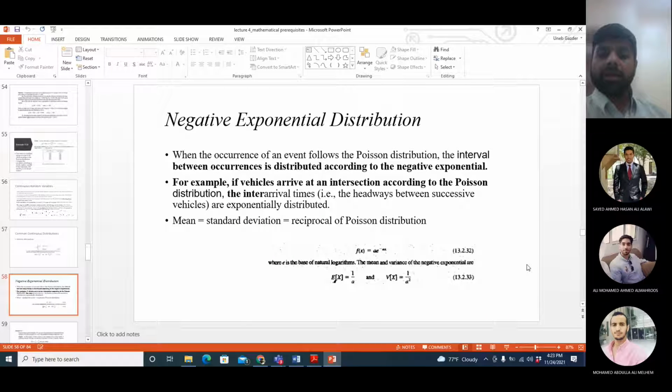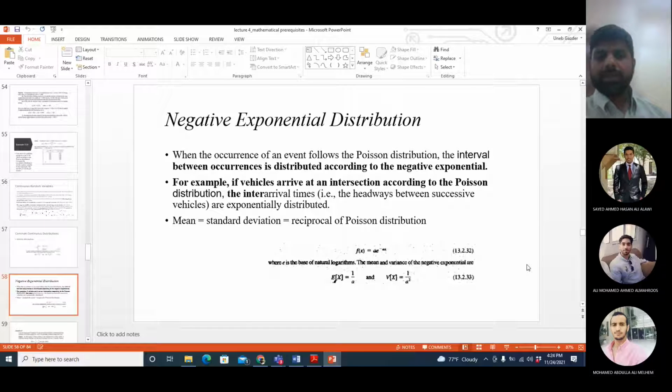The next one which we were in the process of discussing was negative exponential distribution. I told you, if you have a discrete random variable which follows Poisson distribution, then the interval between those experiments will follow negative exponential distribution.